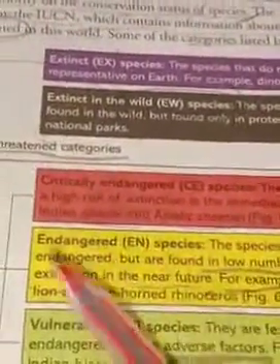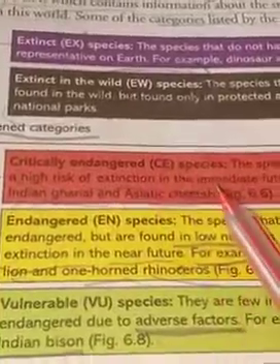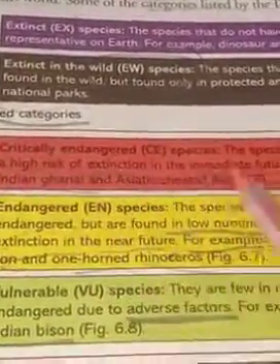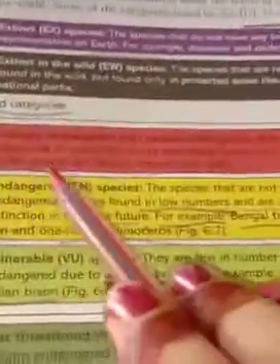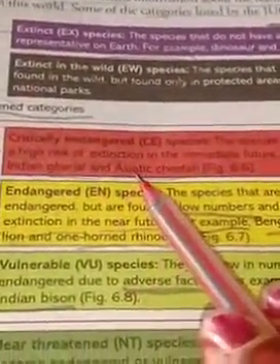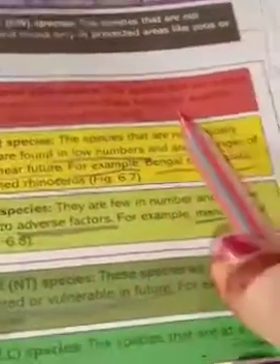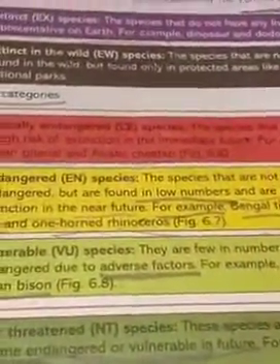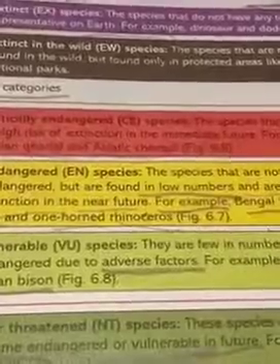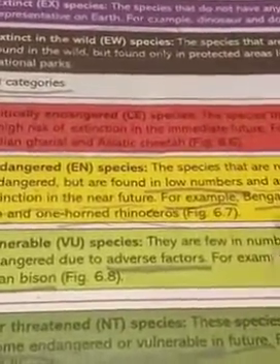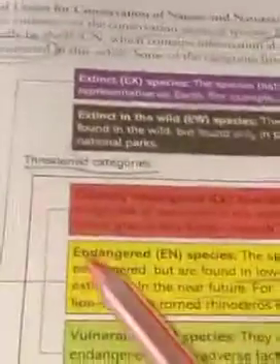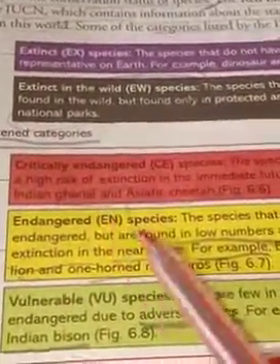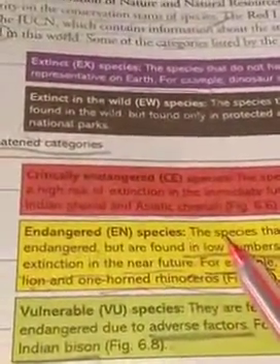The next is critically endangered species. These are also symbolized by CE. The species that are facing a high risk of extinction in the immediate future. Means they are not fully finished but they are going to be finished in the upcoming or near future. For example, Indian gharial and Asiatic cheetah.